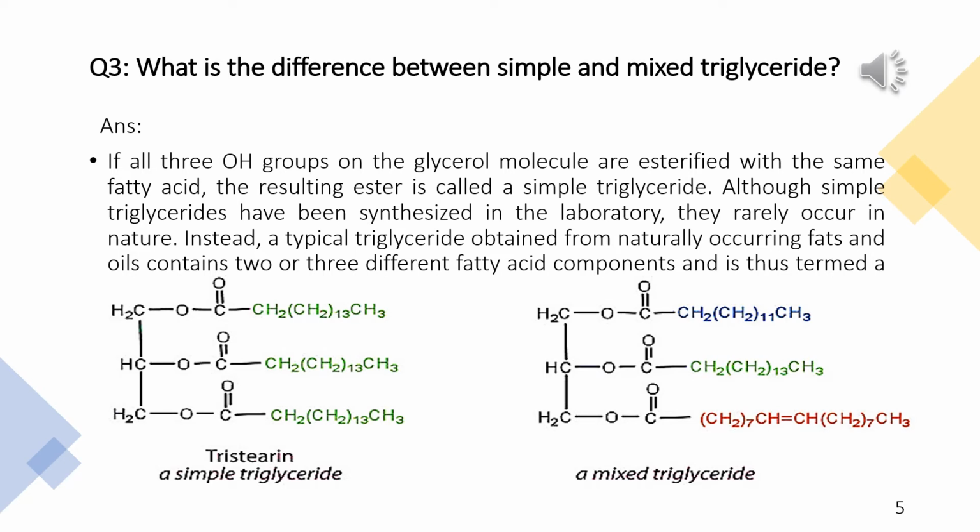So that's how simple triglycerides are formed. Simple triglycerides rarely occur in nature, so that's why we synthesize them in the laboratory.